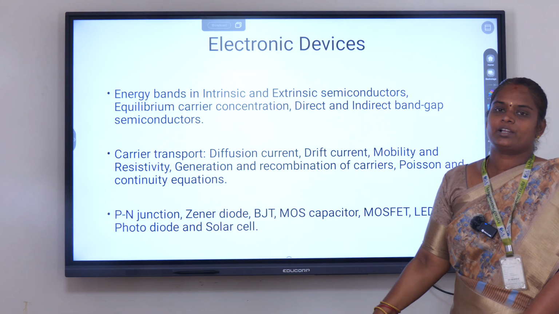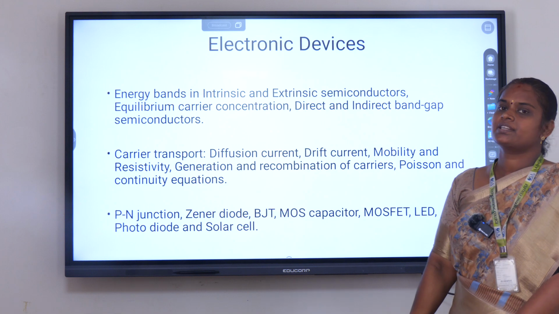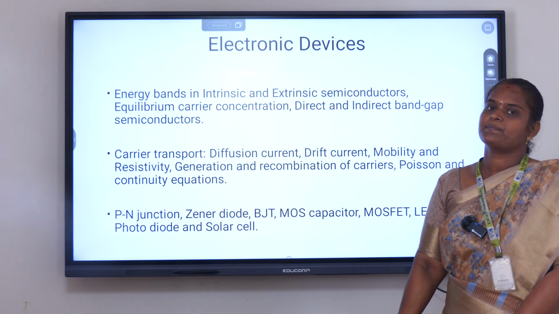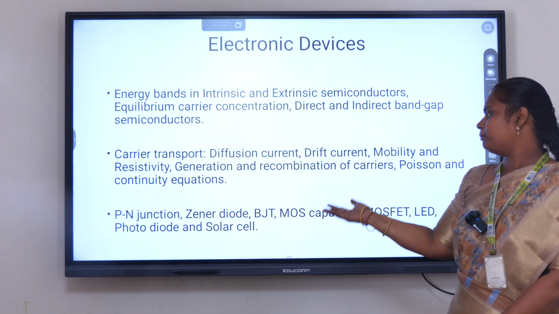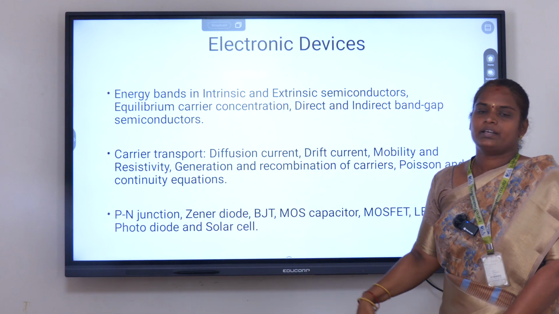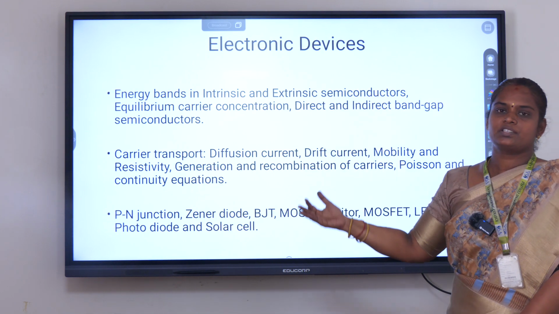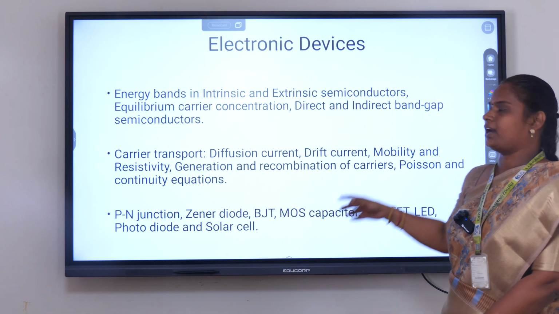This is the syllabus of the electronic devices. The first topic is energy band in intrinsic and extrinsic semiconductor, equilibrium carrier concentration, direct and indirect band gap semiconductor, carrier transport, PN junction diode, Zener diode, MOSFET. These are the syllabus of your electronic devices. First, we are going to discuss the energy bands in intrinsic and extrinsic semiconductor.